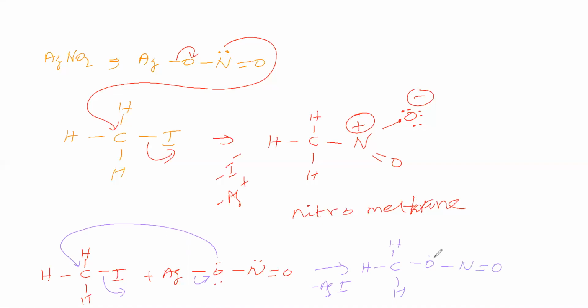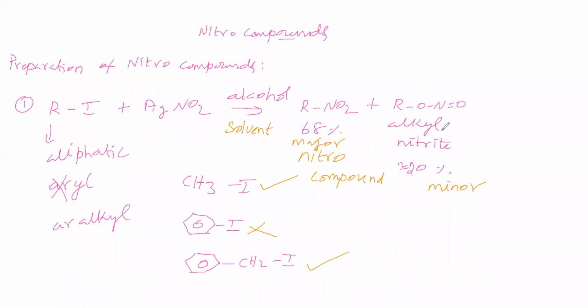This O is having two lone pairs. This nitrogen is having one lone pair. Here one lone pair is involved in the bonding, and this bonding is converting into lone pair. So regarding the number of lone pairs, no change. We got it like this. It is called methyl nitrite. So alkyl nitrite we got like this.